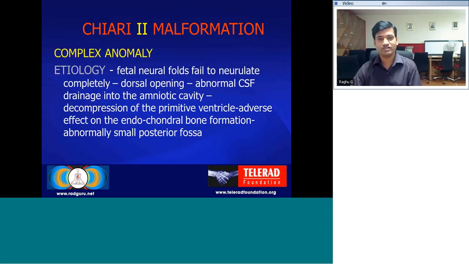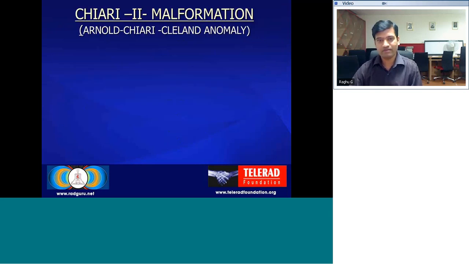Coming to the Chiari II malformation. Chiari II is a complex anomaly. The basic etiology is that the fetal neural folds fail to neurulate completely, and there is a persistent dorsal opening and abnormal CSF drainage into the amniotic cavity. Thereby, there is decompression of the primitive ventricle and an adverse effect on the endochondral bone formation, which leads to a small posterior fossa.